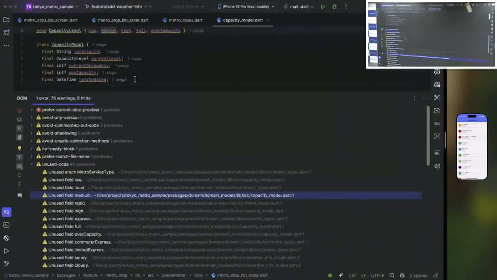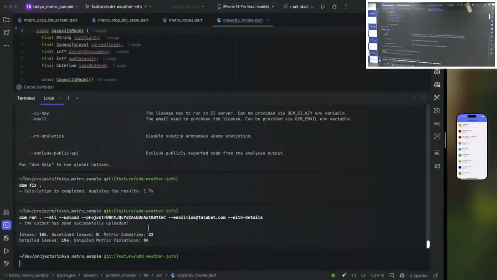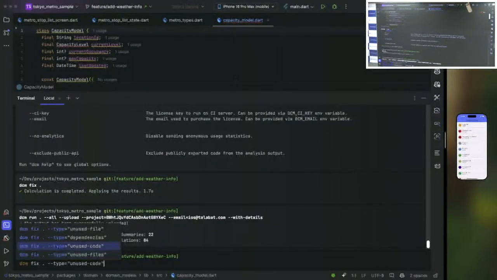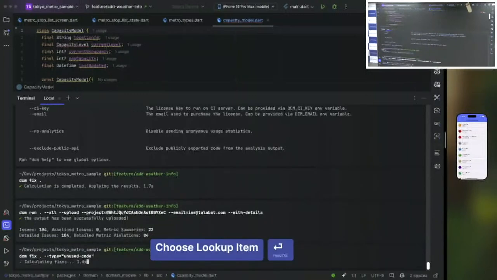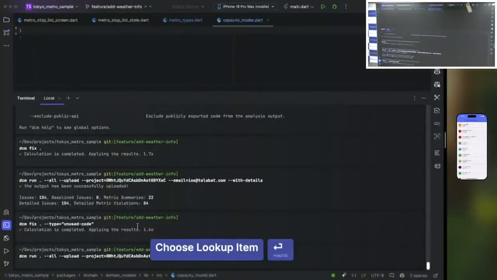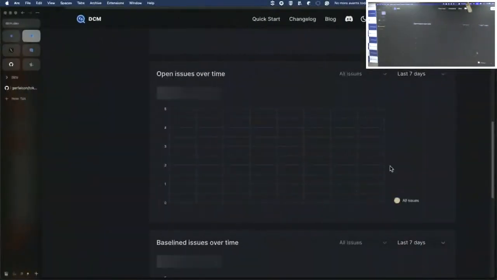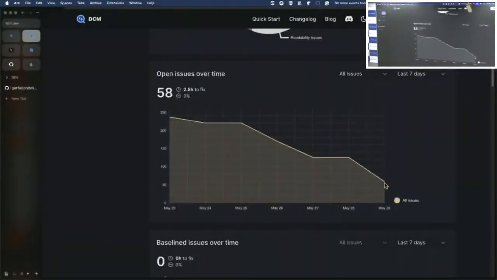Of course, we can clean up line by line manually, but we can also use the DCM fix, and type, and the DCM type has also unused files, unused code, etc. For example, we can run the unused code command, and then we will see that from 104 issues, if you run it again, we almost halved all of the issues, and this would also reflect back in the dashboards. So we are almost reaching the bottom of it.